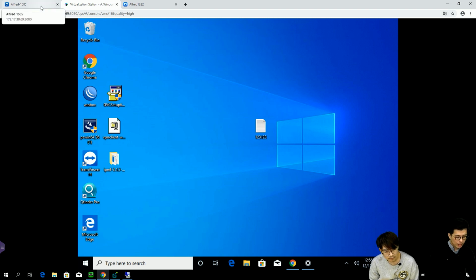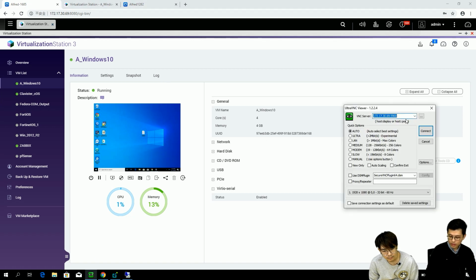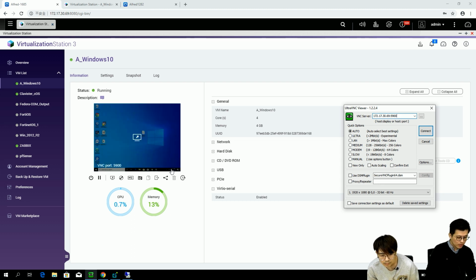But if you already have your VNC client, such as VNC Viewer, it's very easy. You just type in the NAS IP address, for example 172.170.30.69. As I mentioned before, you have to know which specific port you use. Where can we find it?